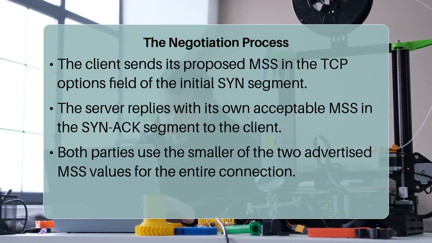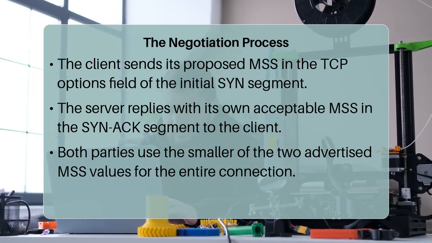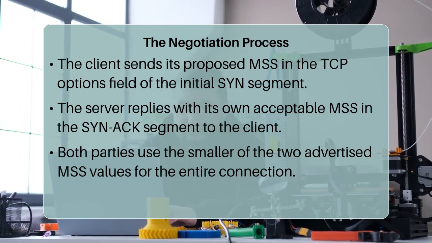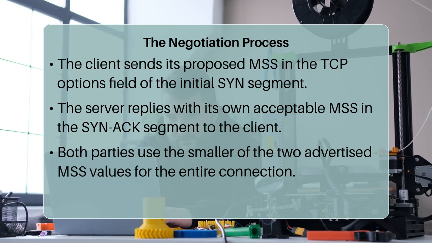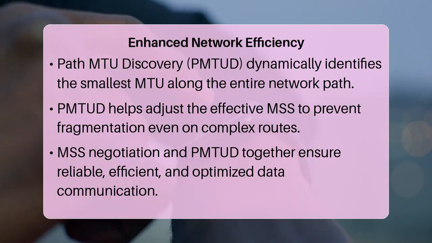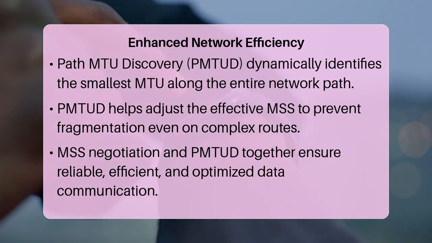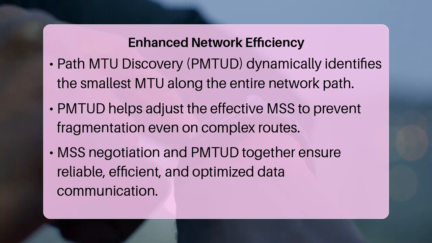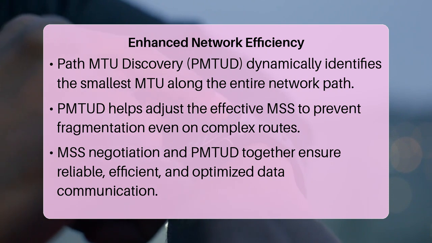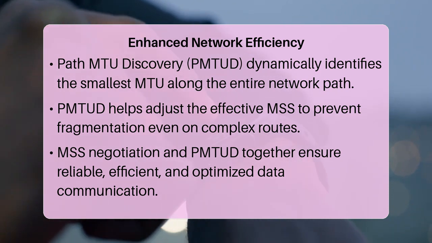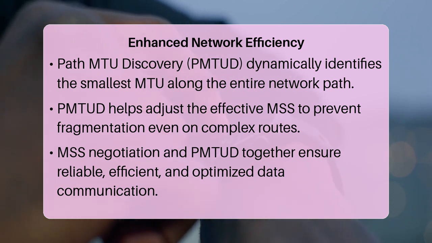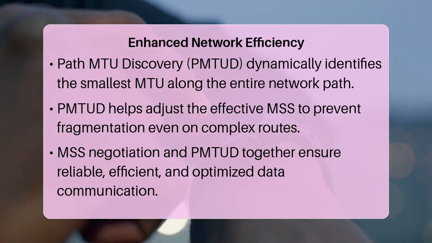A key underlying concept here is path MTU discovery, or PMTUD, which dynamically identifies the smallest MTU along a network path. While MSS negotiation typically defaults to the local MTU minus header overhead, PMTUD ensures that even if a link with a smaller MTU exists further along the path, the communicating parties can adjust their effective MSS to avoid fragmentation, often by using Internet Control Message Protocol, or ICMP, messages.